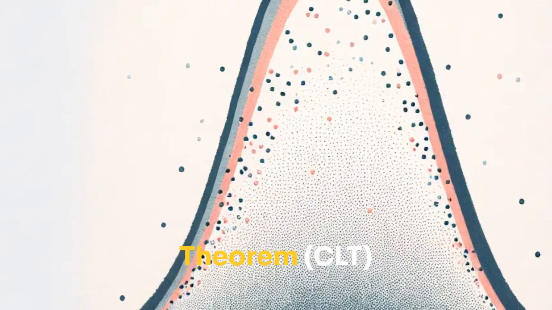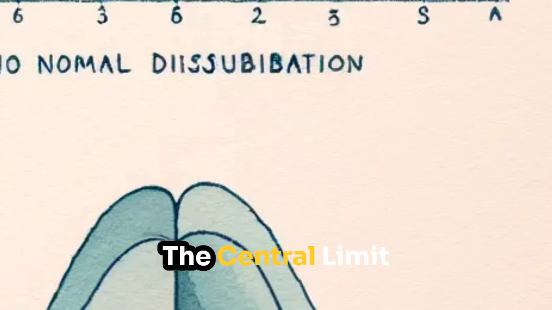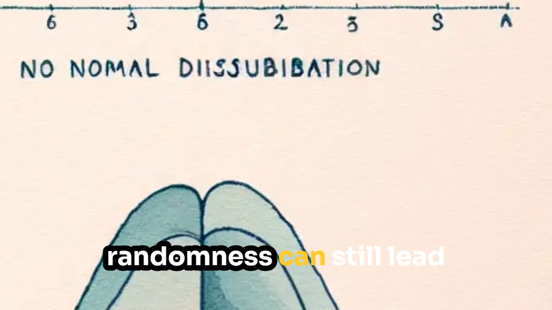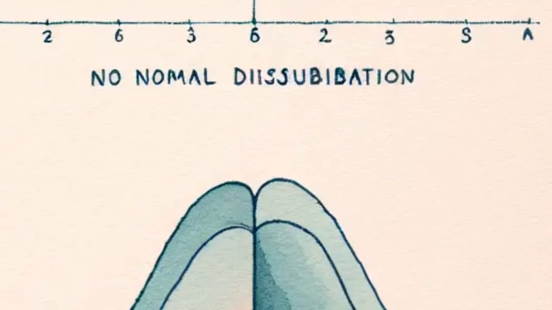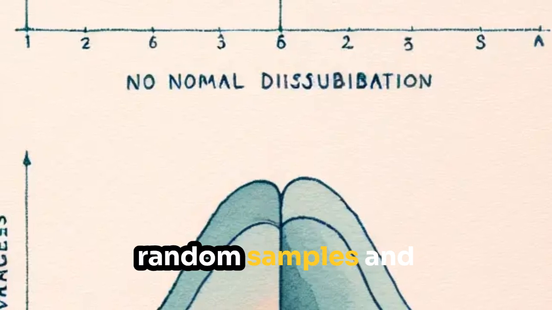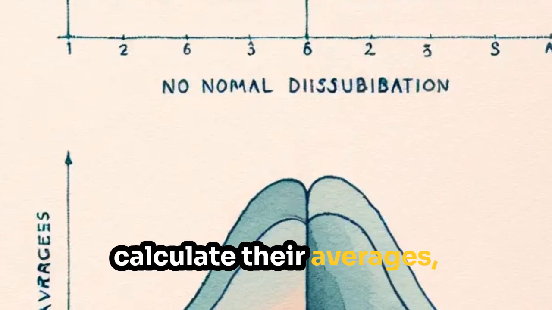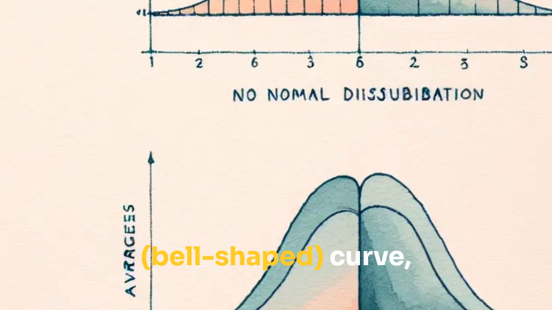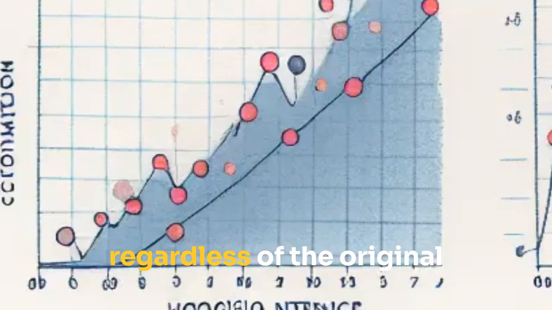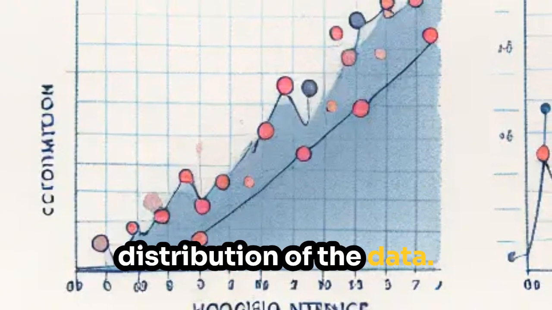Two: the central limit theorem, CLT. The central limit theorem explains why randomness can still lead to reliable predictions. It states that when we take many random samples and calculate their averages, the distribution of those averages tends to form a normal, bell-shaped curve, regardless of the original distribution of the data.